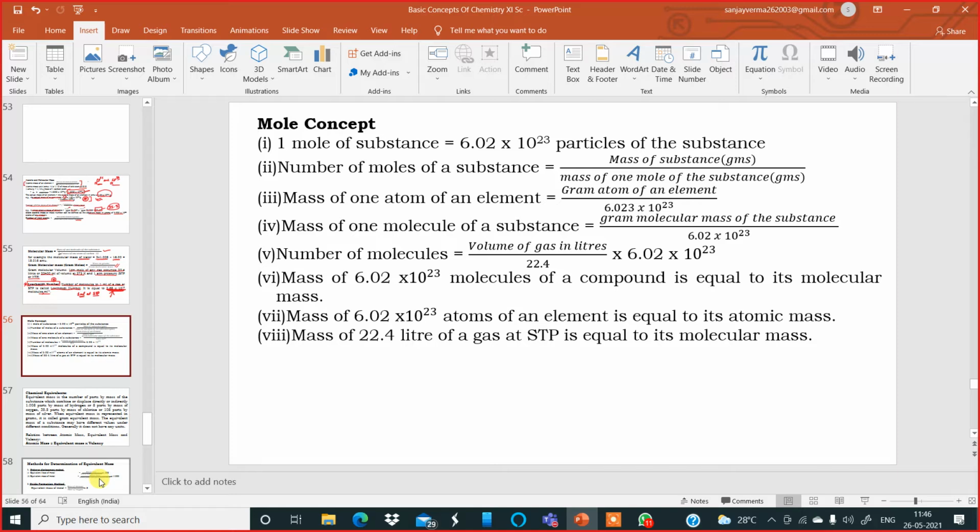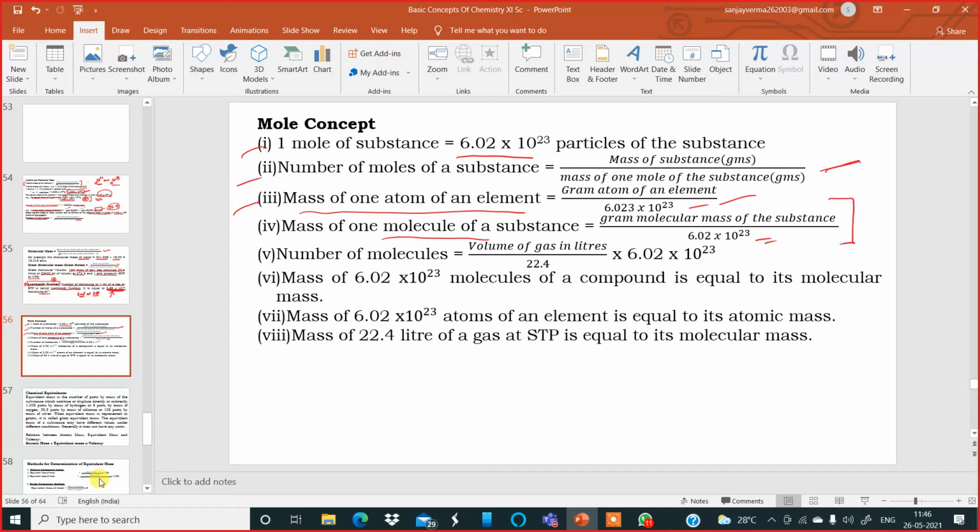Next we move to the concept which is called the mole concept. Look at that, mole concept. 1 mole of any substance contains Avogadro's number of particles of that substance. Number 2, the number of molecules of a substance is equal to the mass of the substance divided by the mass of 1 mole of the substance. Number 3, the mass of one atom of an element is the gram atom of that element divided by Avogadro's number, and the mass of one molecule of a substance is the gram molecular mass of the substance divided by Avogadro's number.